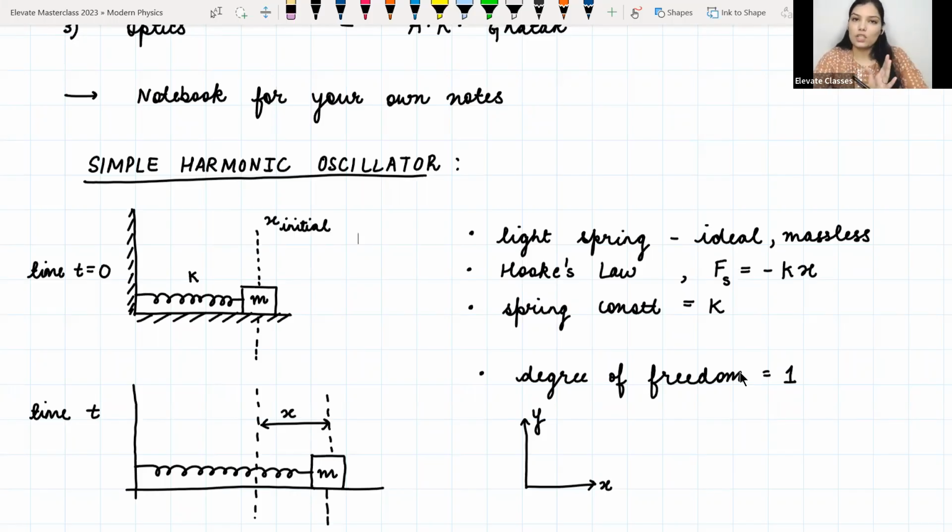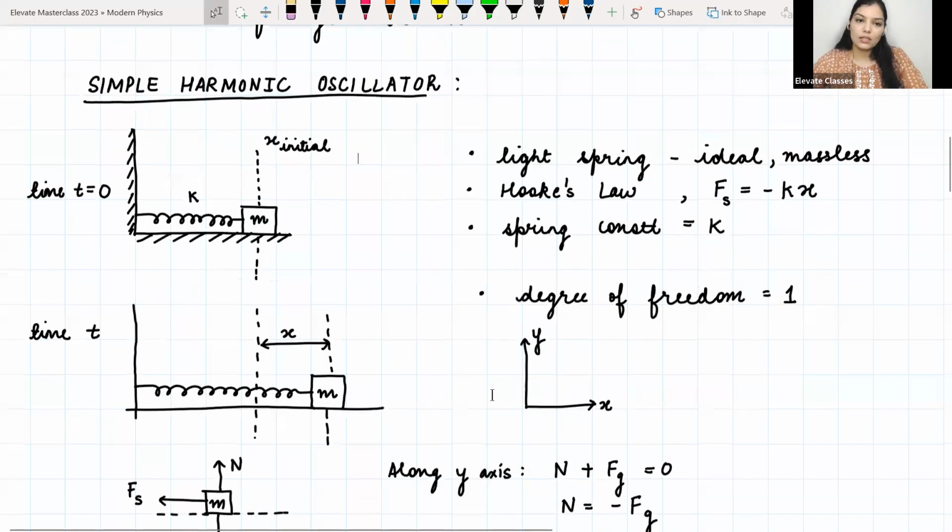You can do that also. So that is why the x I considered later is the displacement; I have considered it for x initial.